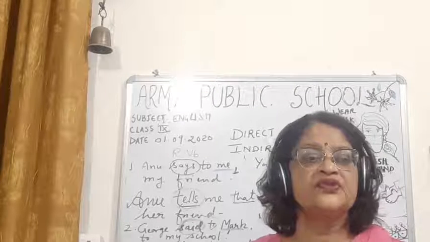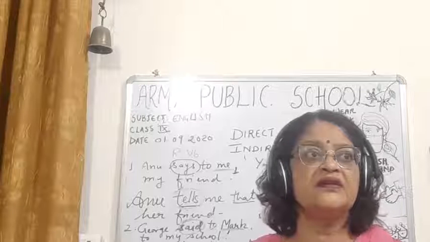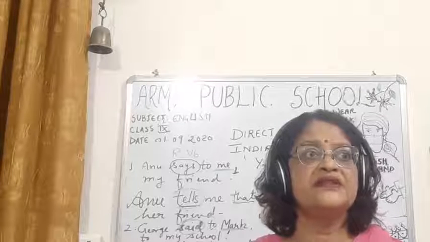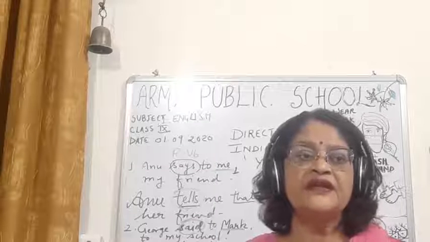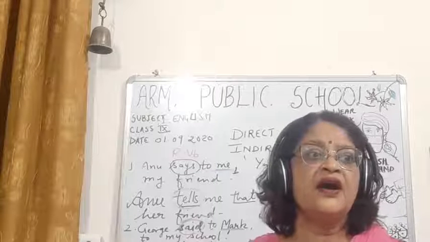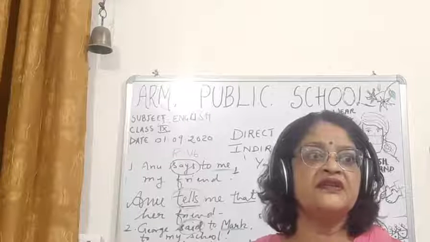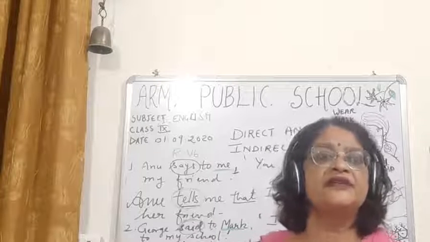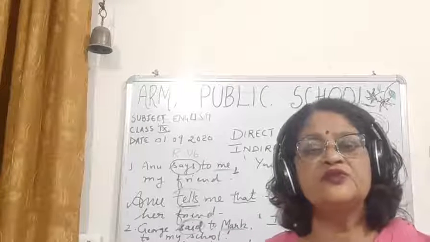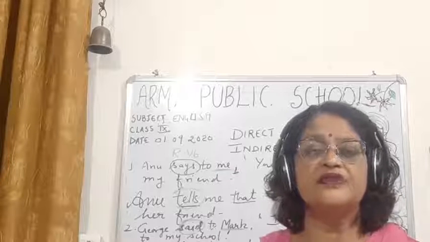Okay, so children, till now I have taught you what is a reporting speech, direct speech, then what is an indirect speech, and what are the two parts of direct speech. Then what is the keyword due to which all the changes will be done while changing from direct to indirect speech? It is the reporting verb of the reporting part. Don't get confused.